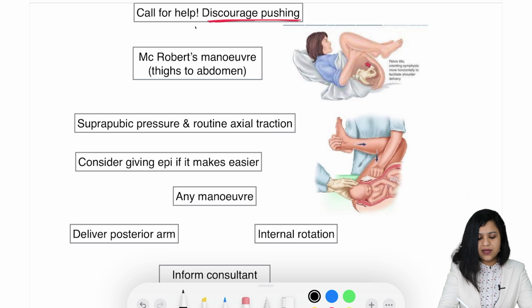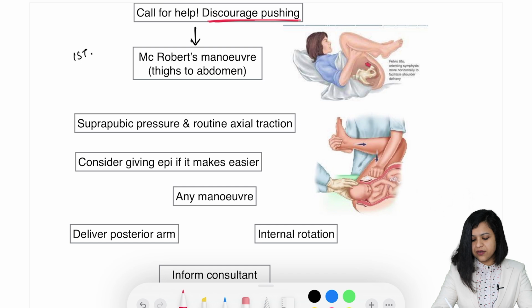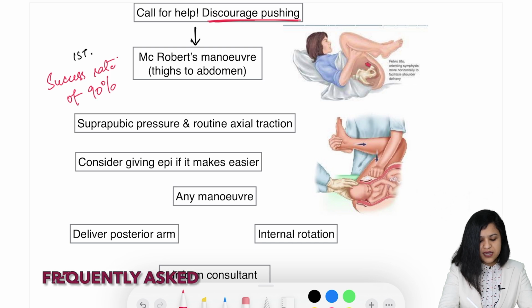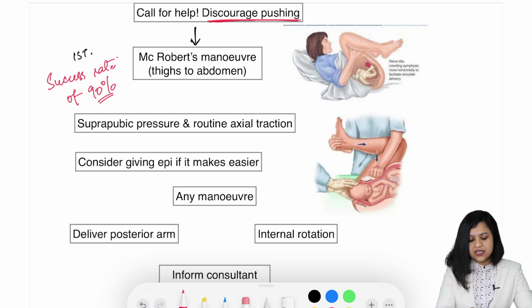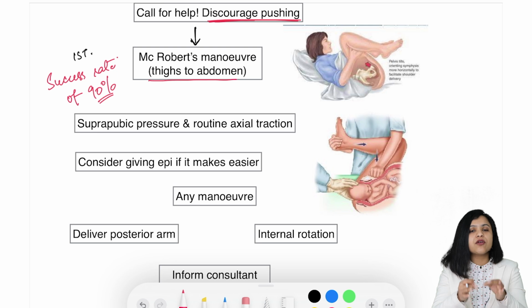Next, what do you do? The first maneuver that you do is the McRoberts maneuver. It is also the first maneuver in shoulder dystocia, and it is also associated with a success rate of 90%. So if you act quickly and put the patient in McRoberts maneuver, that is, you put thighs to abdomen, flex and abduct, so there is flexion and abduction of the thigh. The thighs are placed directly on the chest, flexed and abducted. This is called the McRoberts maneuver.